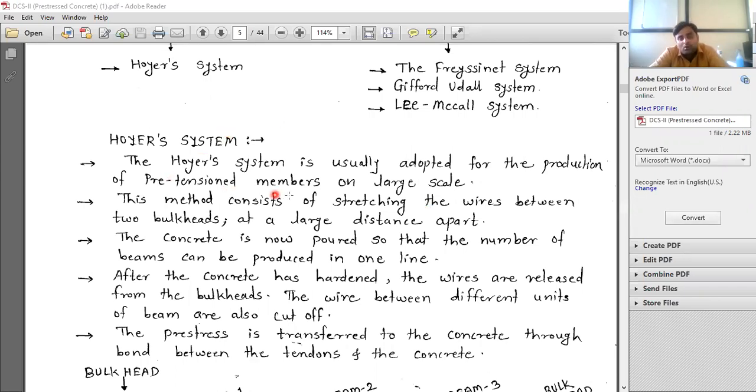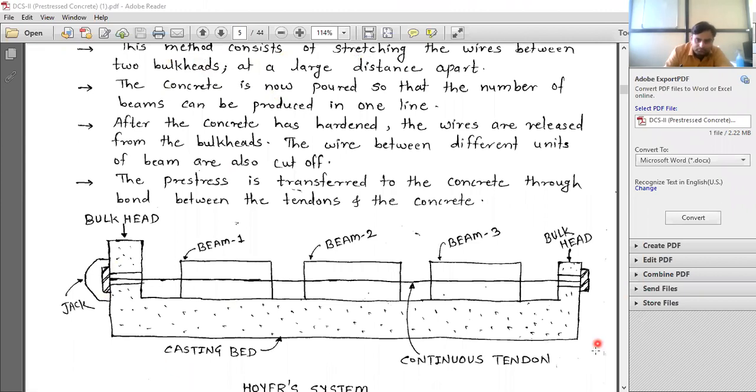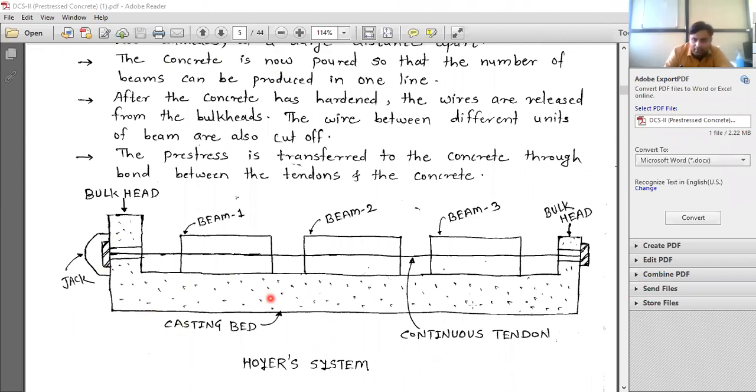So here they have mentioned the Hoyer system is usually adopted for the production of pre-tensioned members on a large scale. The method consists of stretching of the wires between 2 bulkheads. So bulkheads means 2 supports. Okay. I will show you. See, this is the bulkheads. This is the casting bed. Okay. Then this is the jack at one end. Other end it is tied. And I have shown here 3 beams.